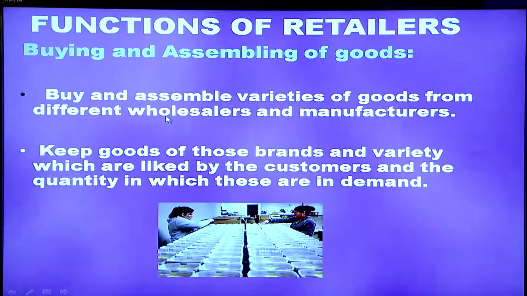Functions of retailers include buying and assembling of goods. Retailers buy and assemble a variety of goods from different wholesalers and manufacturers. Retailers keep goods of those brands and variety which are liked by the consumers and the quantity in which these are in demand. Suppose you are seeing 10 tons of a particular product, for example wheat or rice, etc.,